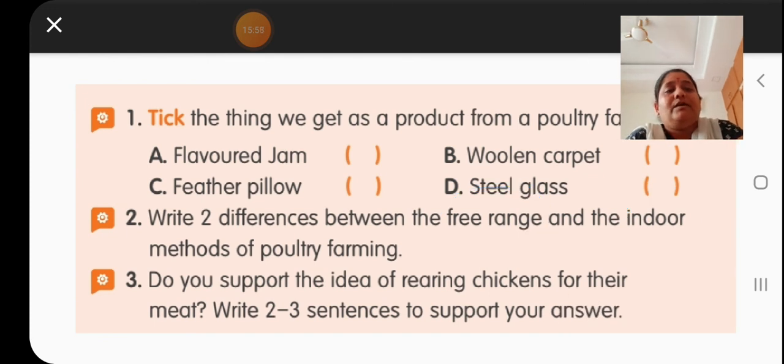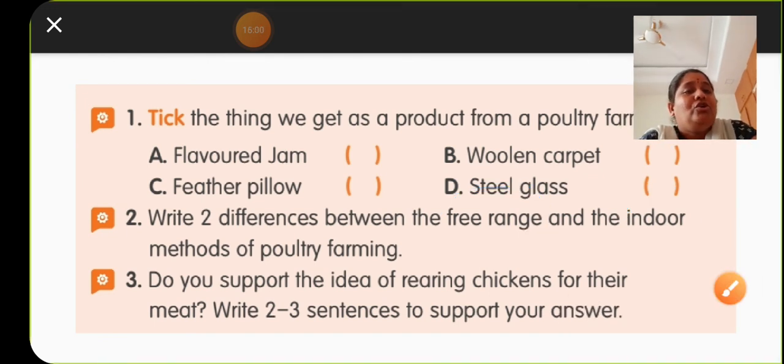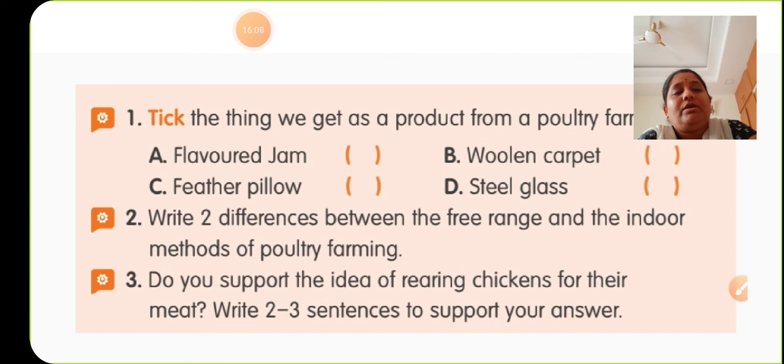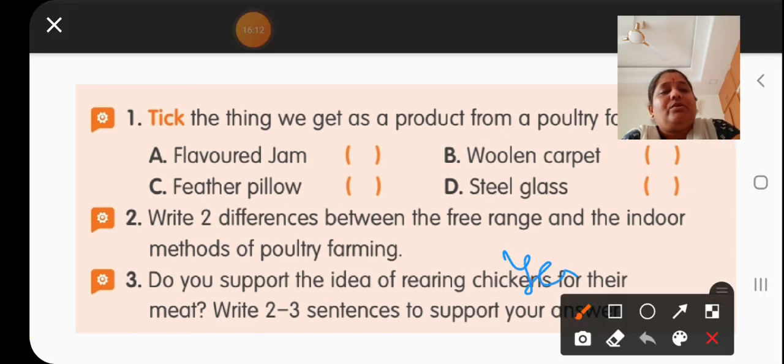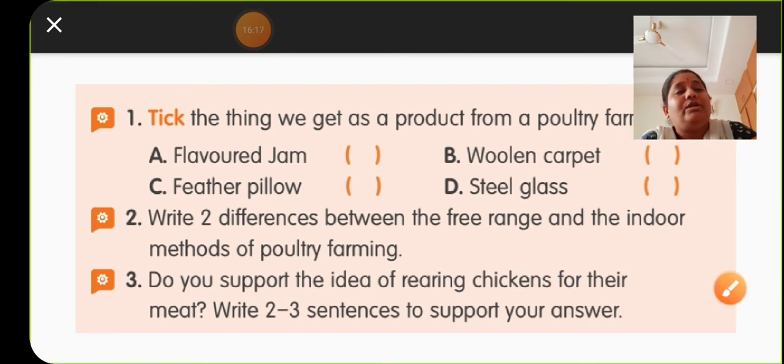Now the third question: do you support the idea of rearing chickens for their meat? Are you supporting or not? Yes, you are supporting. Why are you supporting? Because chicken is a protein rich food that is available. If you are doing poultry farming, protein rich food is available in cheaper quantity to the local people, and even from that poultry farm, the local people are getting jobs also. That's why you are supporting the rearing of chickens.